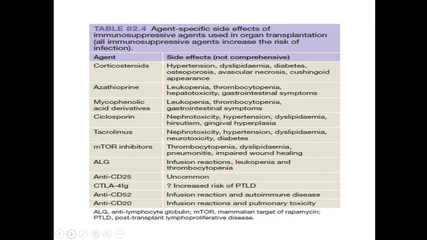Then cyclosporine causes nephrotoxicity, hypertension, dyslipidemia, hirsutism, and gingival hyperplasia. Tacrolimus can cause nephrotoxicity, hypertension, dyslipidemia, neurotoxicity, and diabetes. mTOR inhibitors cause thrombocytopenia, dyslipidemia, pneumonitis, and impaired wound healing. For the other newer drugs, there are not many reactions. There are autoantibodies that can cause infusion reactions and autoimmune diseases. And again it can cause infusion reactions and pulmonary toxicity.